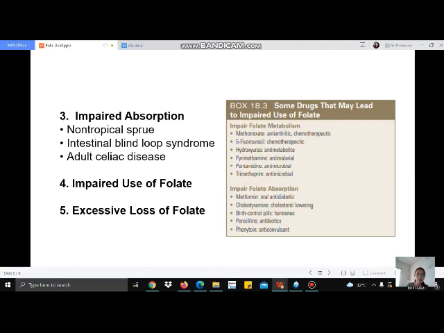And lastly, excessive loss of folate. Physiologic loss of folate occurs through the kidney. The amount is small and not a cause of deficiency. Patients undergoing renal dialysis lose folate in dialysate. Thus, supplemental folic acid is routinely provided to these individuals to prevent megaloblastic anemia.